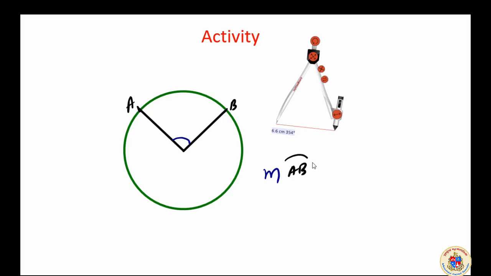Along with that, I would like to say that if I draw from the same arc, if I draw a line segment to the other segment of the circle like this, here also an angle is formed.